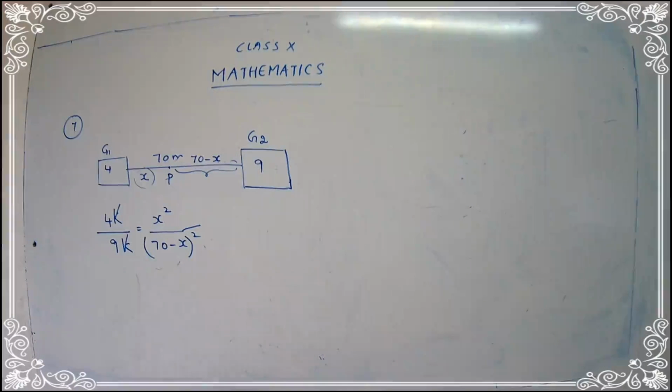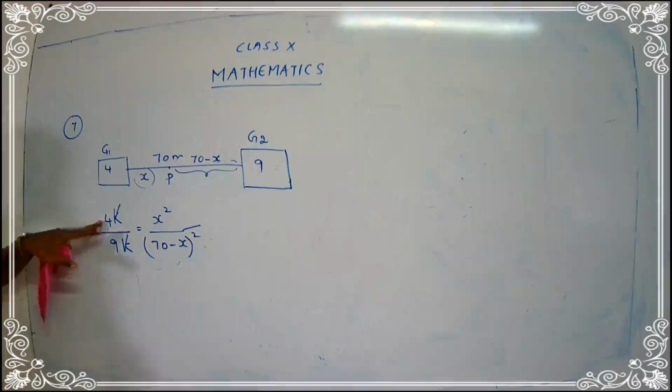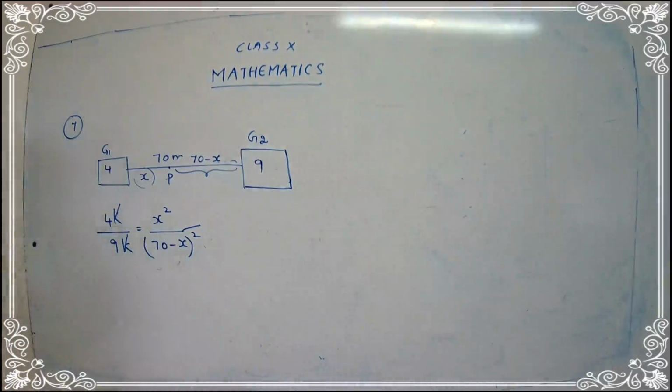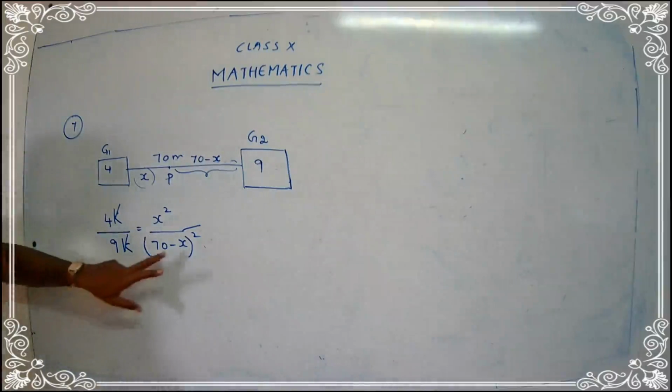So now what are we going to do? When you observe the numbers carefully, we see that all the numbers are squares of a particular number or a particular variable. 4 is a square of 2, yes. What about 9? 9 is a square of 3, yes. What about x square? x square is a square of x. What about (70 minus x) square?